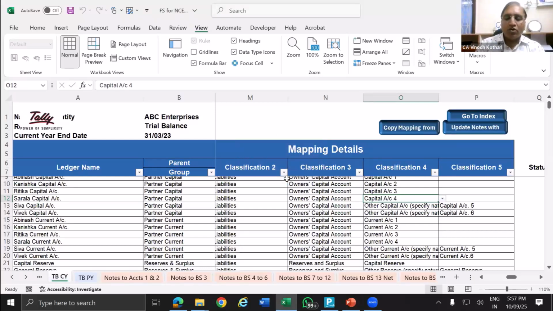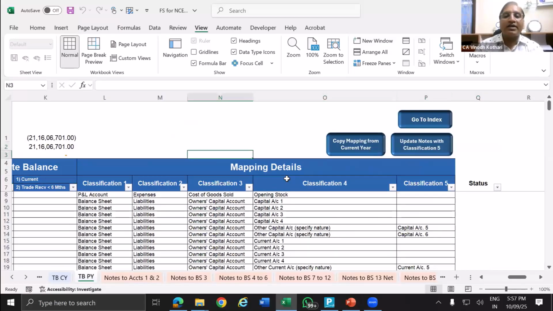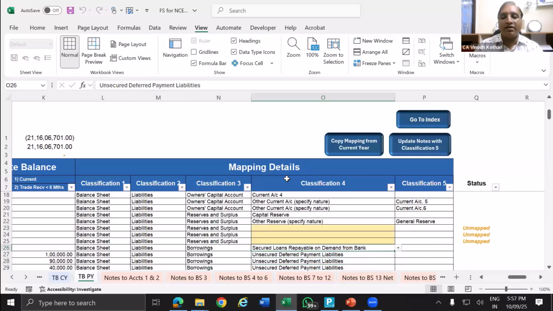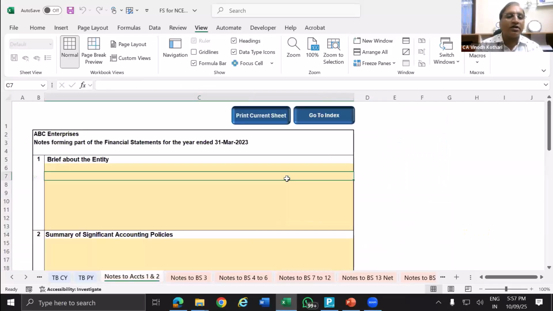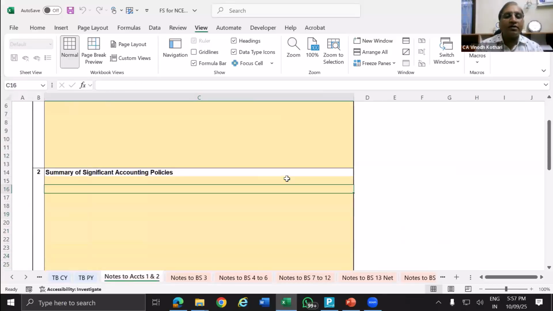Message copied. So now go to this current year. You see we have done the classification for capital account. Everything is cleared, because we have done this year and all, we have not cleared. That's why it is not done. I will show you with the full classification. I have done one sample. So brief accounts you can provide here.